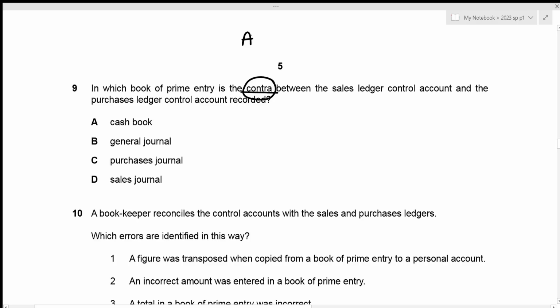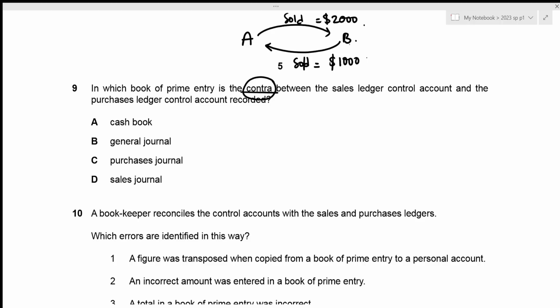Let's suppose there are two people, A and B, and A sold some goods to B, which is worth 2,000. And B also sold some goods to A, goods worth 1,000. Now both the parties sold goods to each other, right? So instead of paying each other 1,000, they could just treat it as contra and say that only B now owes A the remaining balance, because 1,000 we treat as a contra, which means that the remaining balance that B owes A is going to be 1,000 now.